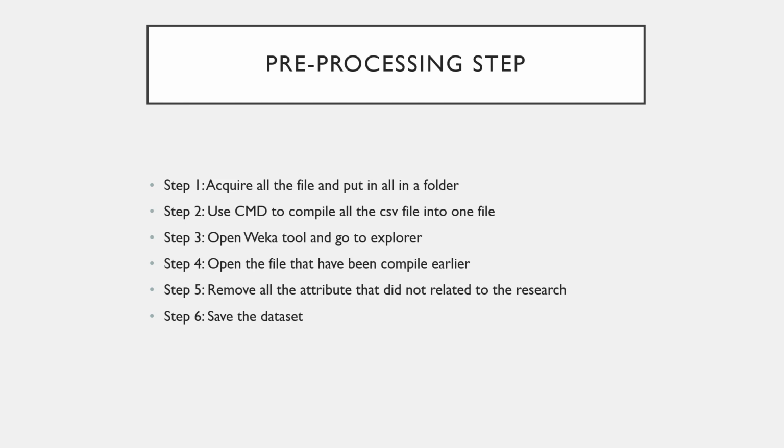Open Weka, go to Explorer, open the file that has been compiled earlier, and then remove all the attributes that are not related to the research. The reason to remove the attributes that are not related to the research is to make sure that the running time of the classifying step does not take a long time to finish. So we take only the specific attributes that will affect our research.